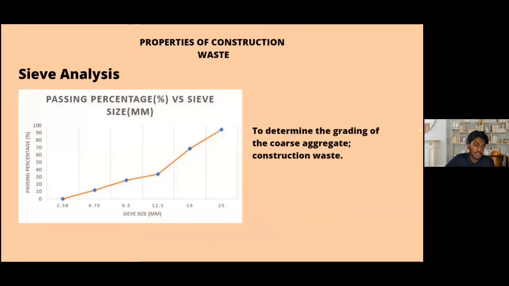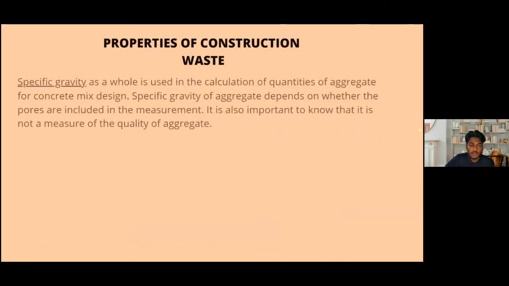The first one that we did was the sieve analysis that I mentioned just now. Sieve analysis is usually done to determine the grading of the coarse aggregate. In our experiment, we used crushed clay bricks. As you can see, the passing percentage through the sieve increases as the sieve size increases. According to the BS grading, the size of the graded aggregate is in the range of 5 to 40 mm.